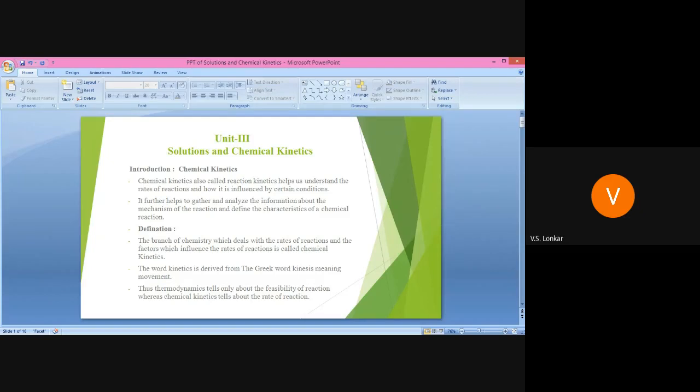Then it further helps to gather and analyze information about the mechanism of reaction and define the characteristics of a chemical reaction. See, it is very important, because whenever we see any particular reaction, it includes mechanism steps. So chemical kinetics is also useful to study the mechanism of reaction, and we can also define the characteristics of a chemical reaction by using it.